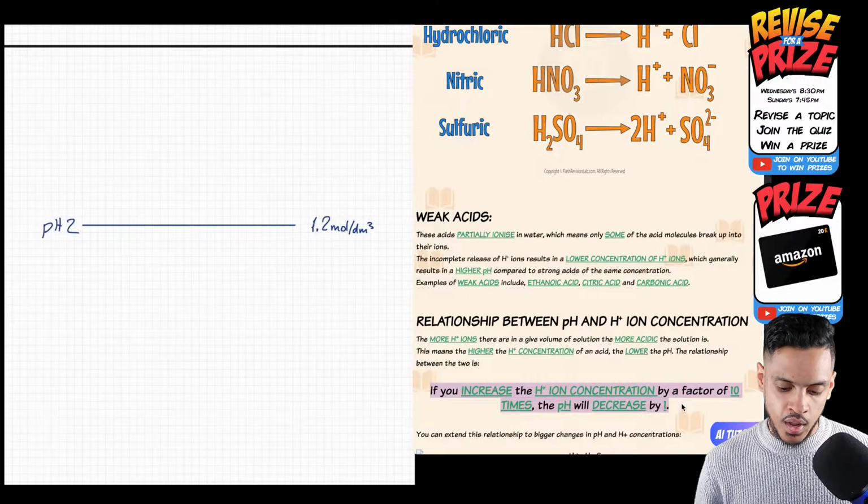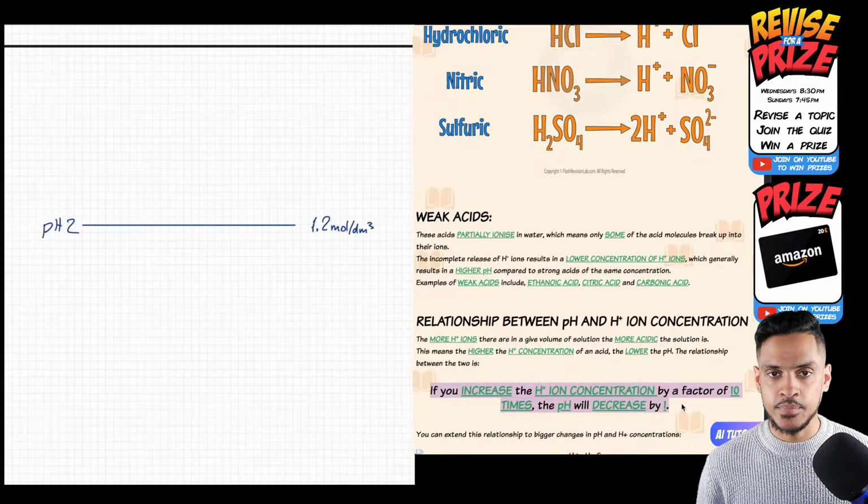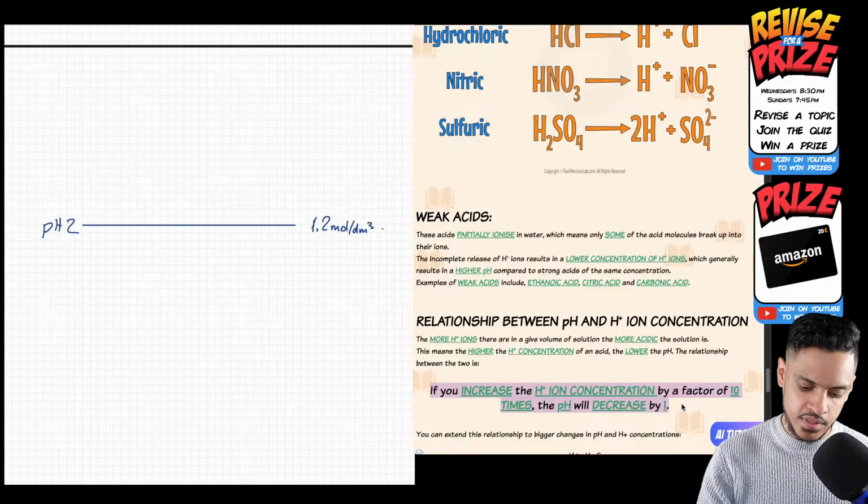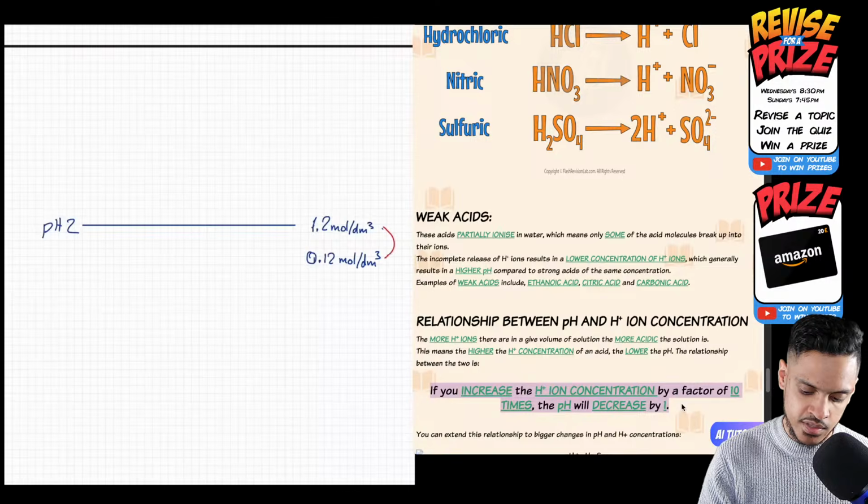Now, what I want to do is dilute it. So I add water to it. And now what happens is when I dilute it, its concentration goes to 0.12 moles per dm cubed. How many times has the concentration decreased by, guys?